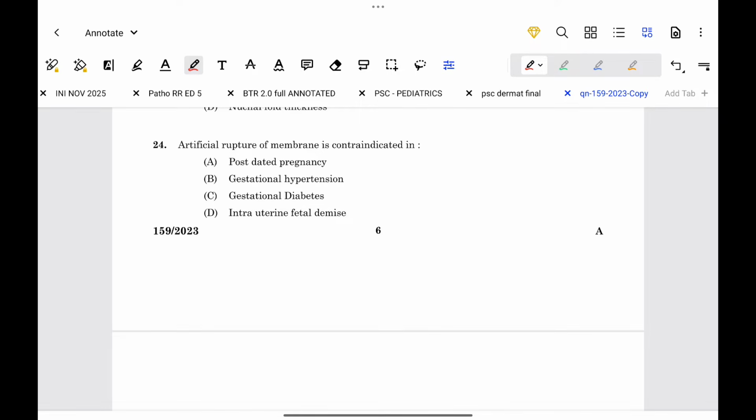It can be done in postnatal pregnancy. It can be done in gestational hypertension and diabetes. It cannot be done in intrauterine fetal demise.